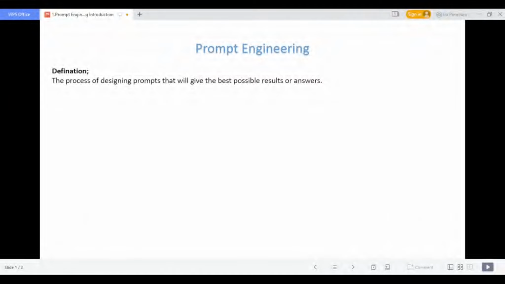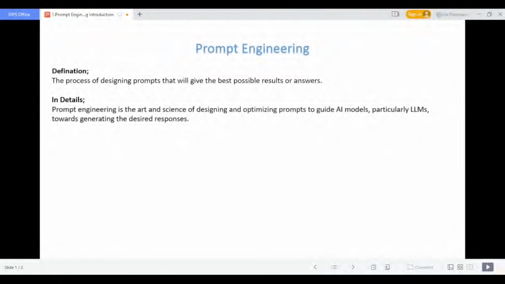So now, what's the prompt? The process of designing prompts that will give the best possible results or answers. That's prompt engineering. We will look into it in detail. Prompt engineering is the art and science of designing and optimizing prompts to guide AI models, particularly LLMs, towards generating the desired response.